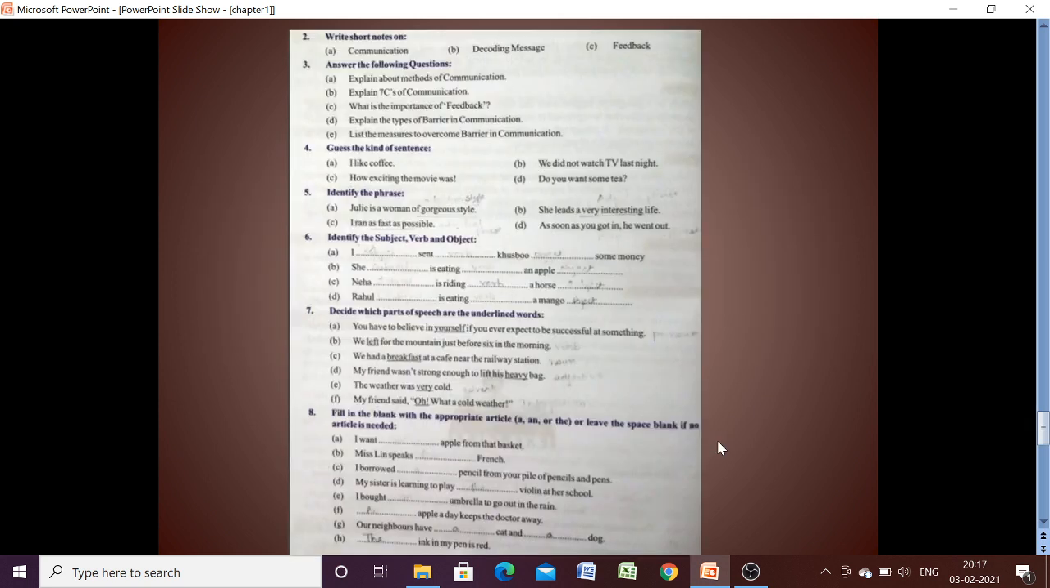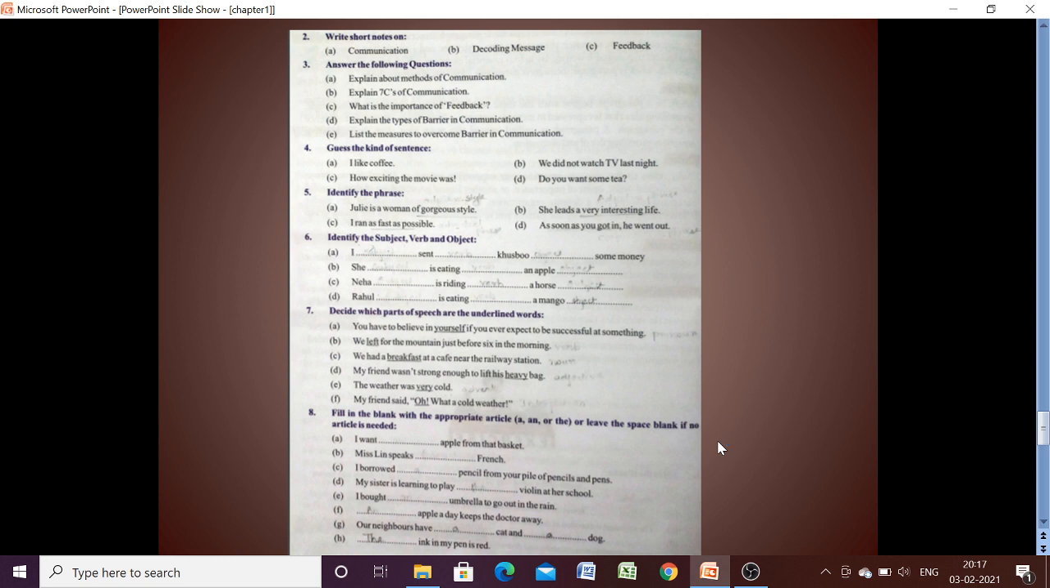Coming to the next question. Here you have to write short notes on communication, what is decoding message and feedback. So you have to define what is communication, what is the meaning of decoding message, and what is feedback. Now in question number 3, the first question is explain about methods of communication. We have 3 methods of communication. So here you have to explain verbal communication, non-verbal communication and visual communication.